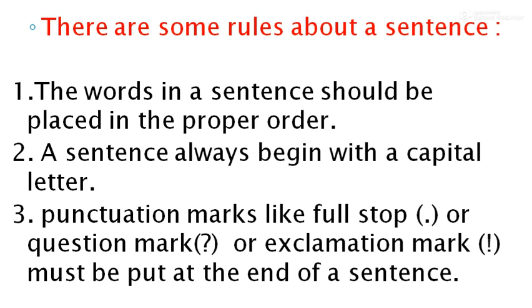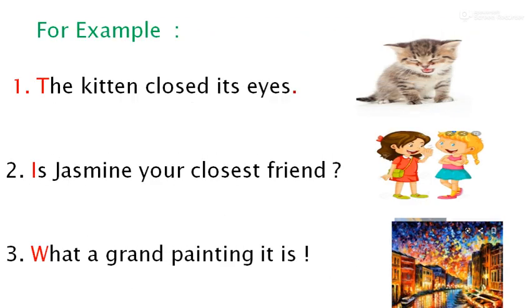Then next we can see the examples. Look here. First one, the kitten closed its eyes. You can see the picture also. The T should be capital and at the end of the sentence we have to put a full stop. I told you already, the sentence always begins with a capital letter and ends with a full stop.